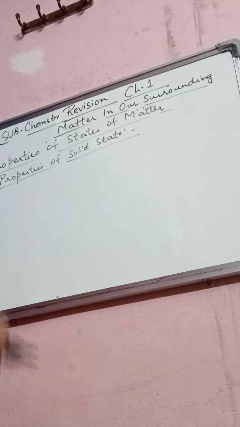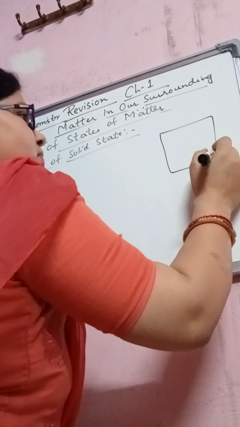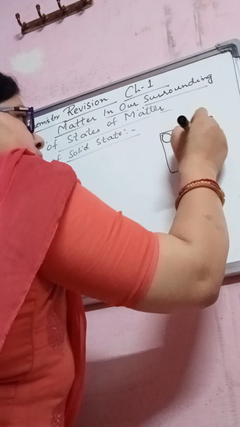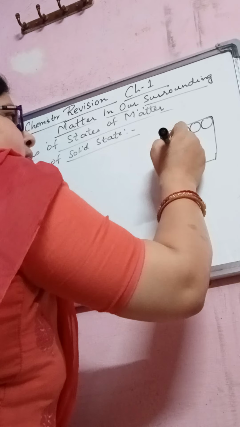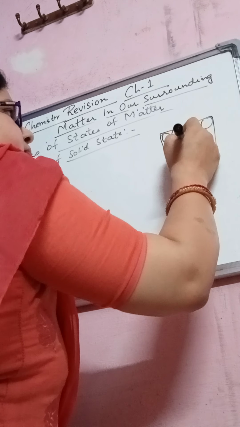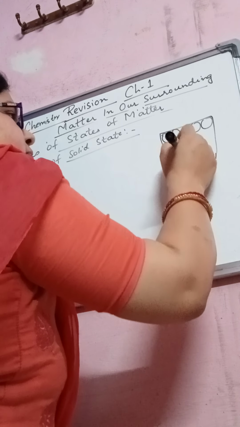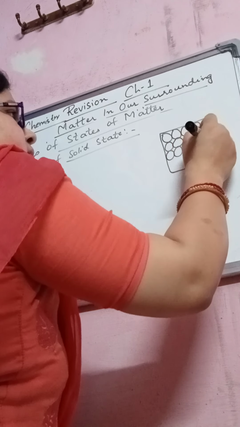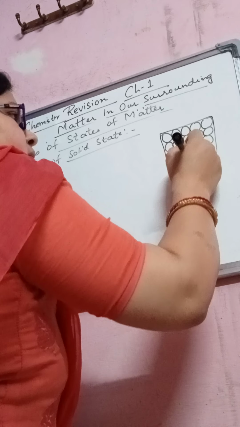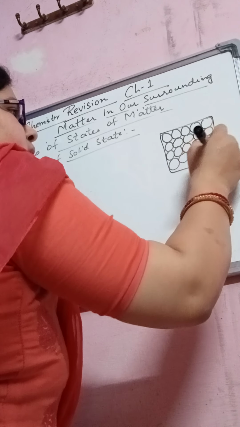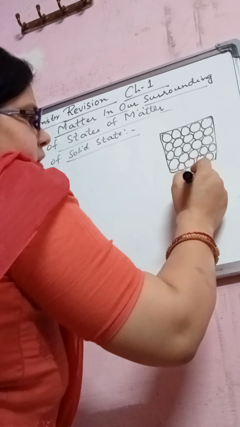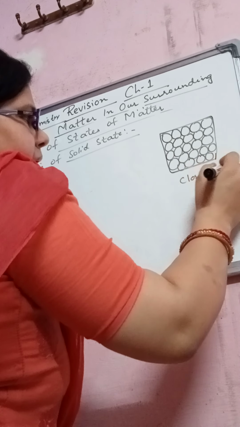There is no space in between the particles. You can look at this figure. They are closely packed, no space in between the particles. Right, friends? Closely packed.